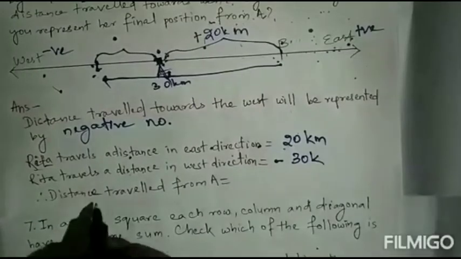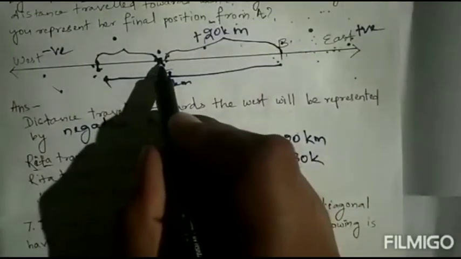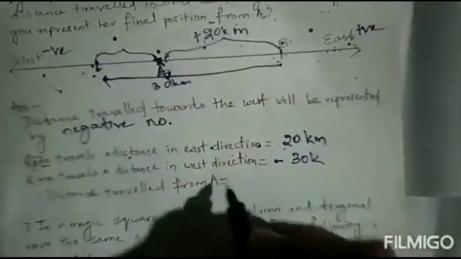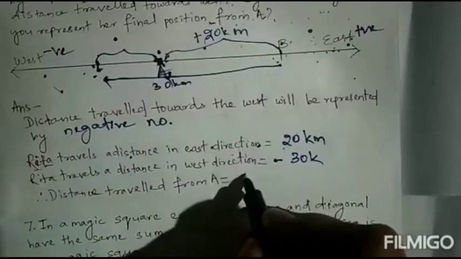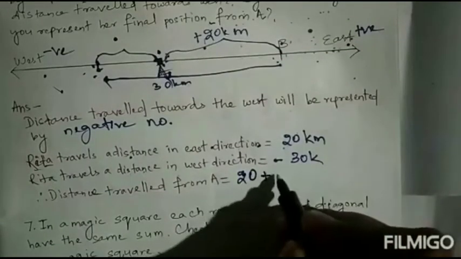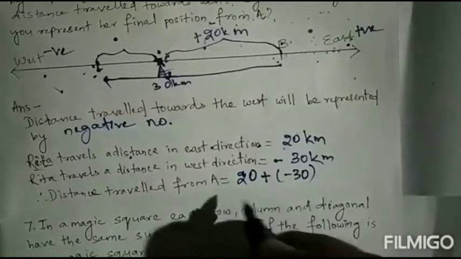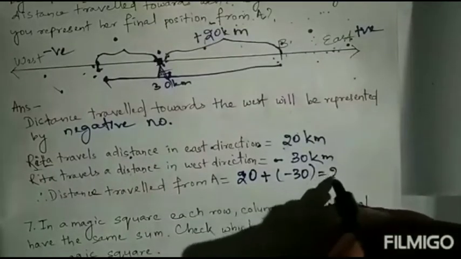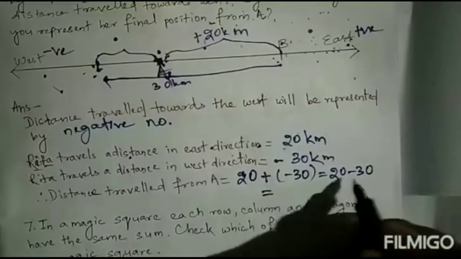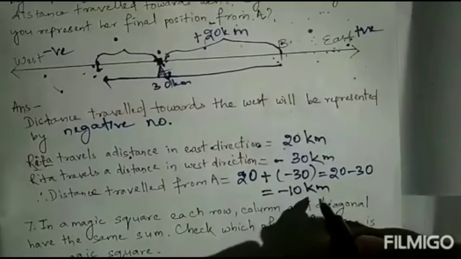So the distance traveled from A is how much? 20 plus minus 30 equal to how much? 20 minus 30 equal to minus 10 kilometers.